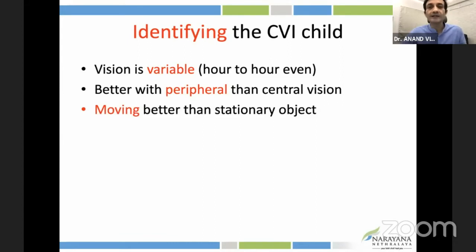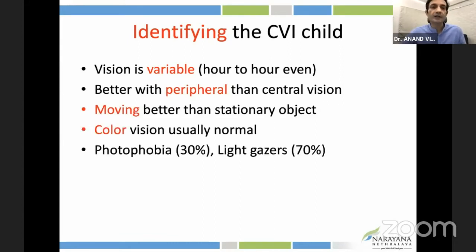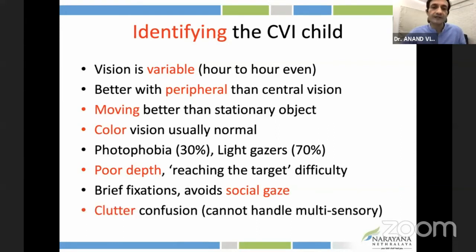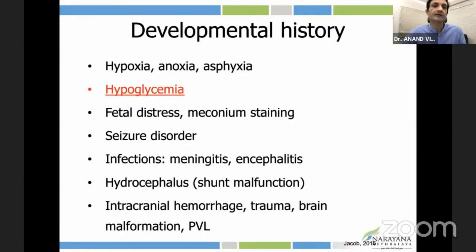So how do you identify the CVI child in your clinic? Well, vision is variable, peripheral, moving objects are much better seen than stationary. Color vision may be normal. Photophobia, as Dr. Karobi mentioned, about a good 1/3 of them have. They have a problem with depth perception, reaching out to objects. And of course, they're uncomfortable in social gatherings, and they have a problem with crowding or clutter confusion.